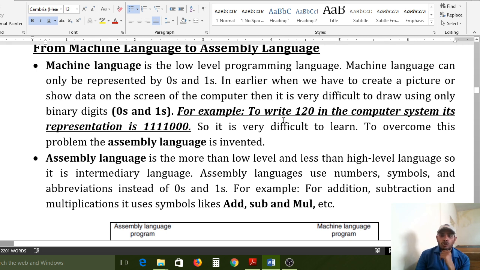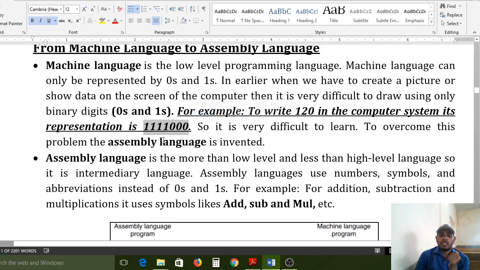For example, if you want to write the number 120 in the computer, we have to write it in a compulsory representation. All of you observe here: 1111000. This is the binary format of 120. If you want to write the number 120 in the computer, we must use this code. You don't understand anything from it now; just understand that it is a binary language.